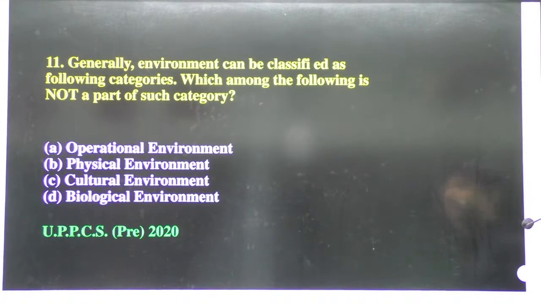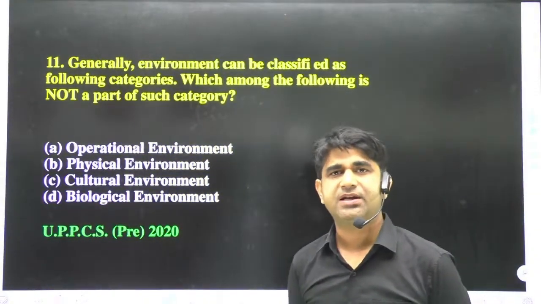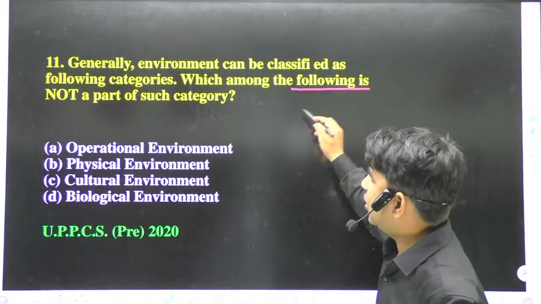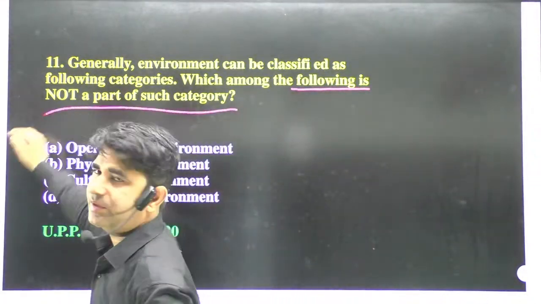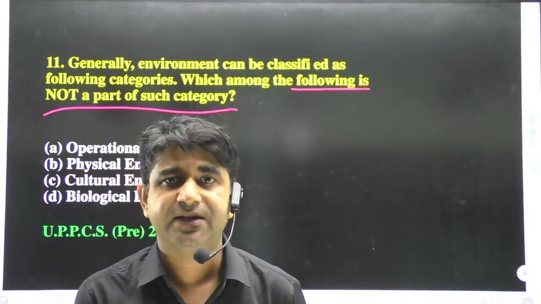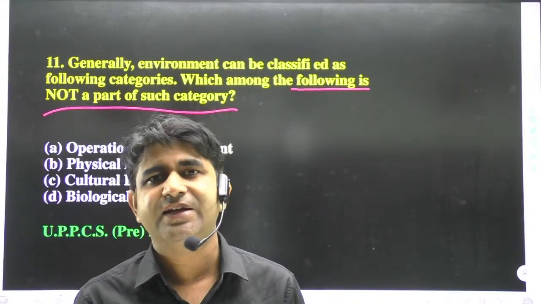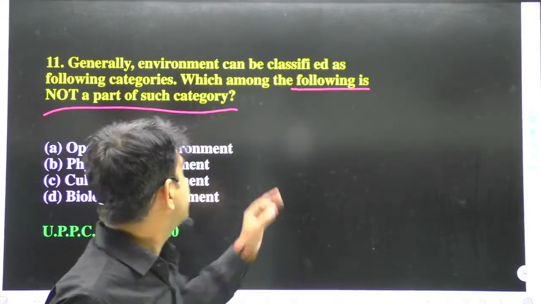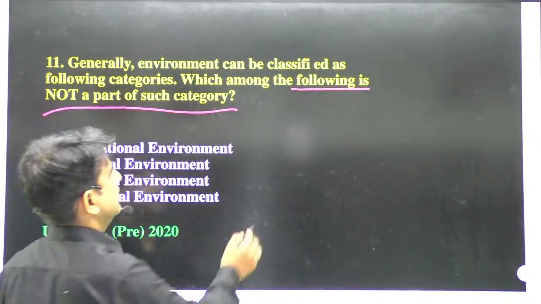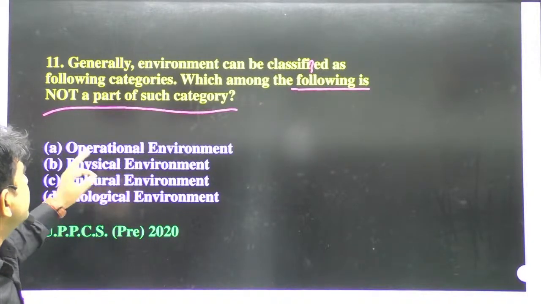Generally, environment can be classified in the following category. Which among the following is not a part of such category? If we have the basics, then we can eliminate the wrong options and find the correct answer. It's a printing mistake: environment can be classified in the following category. Which among the following is not a part of such category?